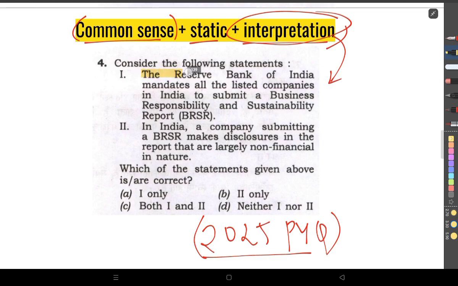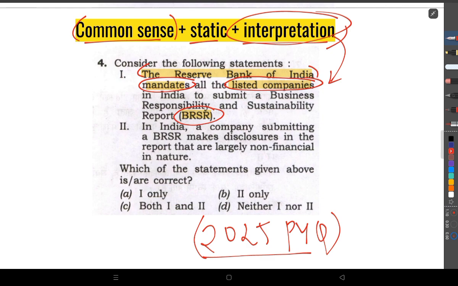The Reserve Bank of India. So that's a keyword. Reserve Bank of India mandates all listed companies in India to submit a business responsibility and sustainability report. So the statement says that there is RBI, and RBI mandates all listed companies to submit a report.